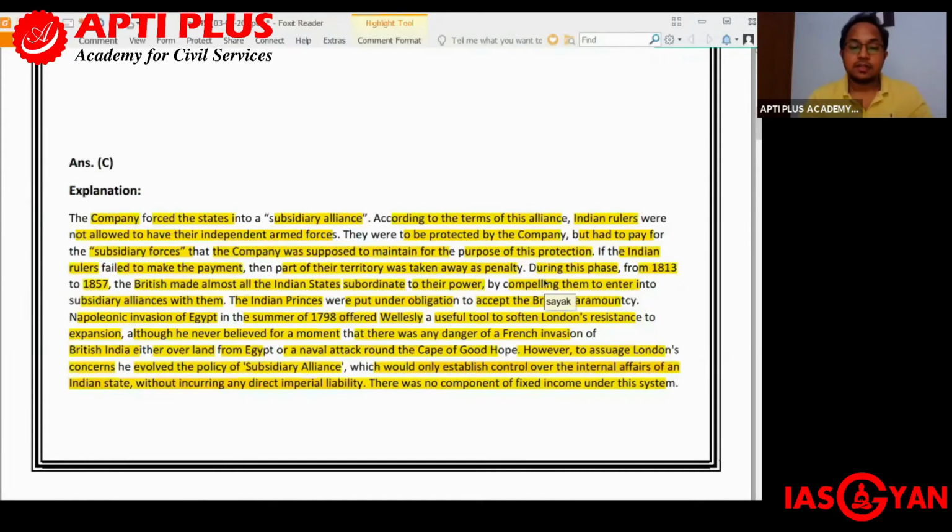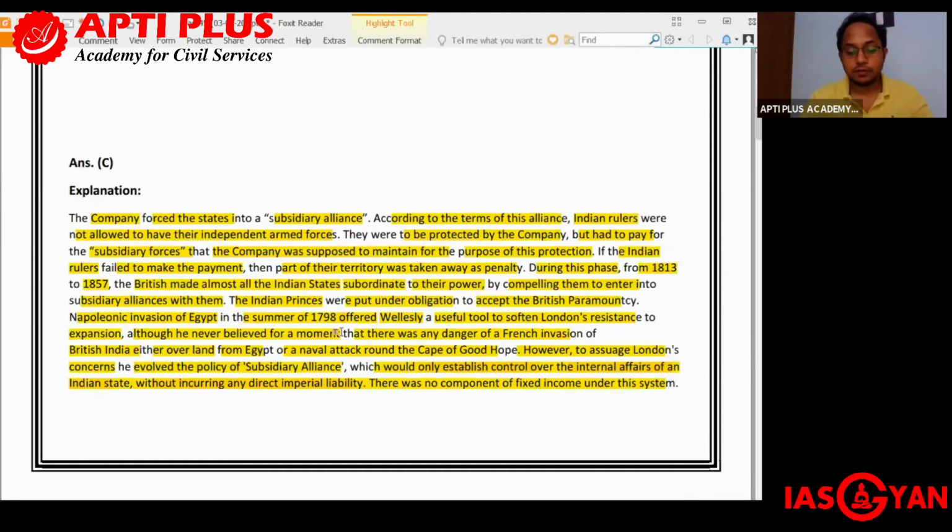So this entire phase lasted from 1813 all the way up to 1857, and eventually almost all the Indian states became subordinate to the British. They came under the subsidiary alliance of the British. And the Indian princes were put under obligation to accept the British paramountcy. And we see the Napoleonic invasion of Egypt in the summer of 1798. It offered Wellesley a useful tool to soften London's resistance to expansion.